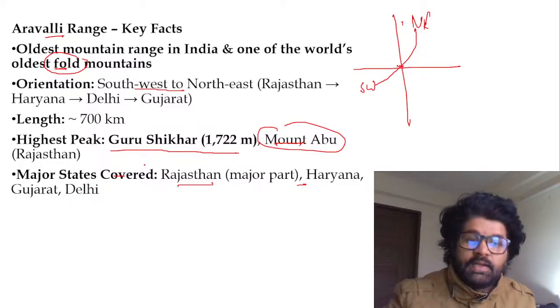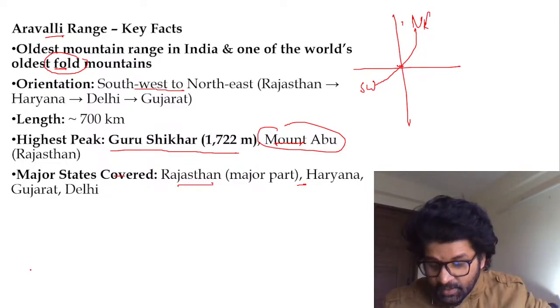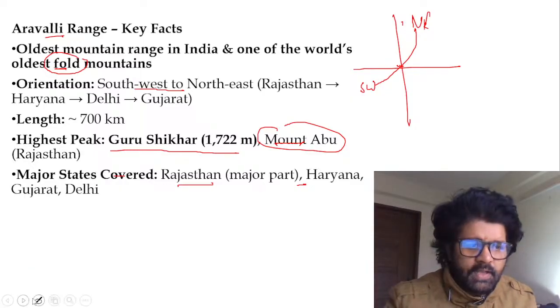Major states: Rajasthan, Haryana, Gujarat, and Delhi. Rajasthan has the major part, as Nisha, Gitika and somebody else, Harshini, also stated. Only Nisha has stated the answer to this question.